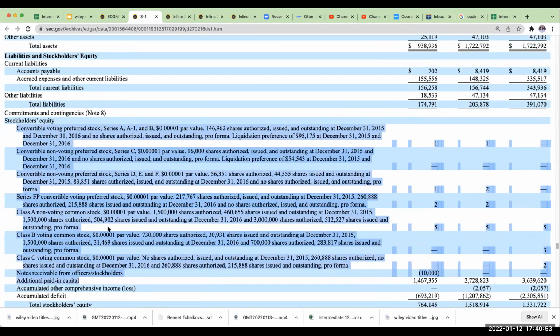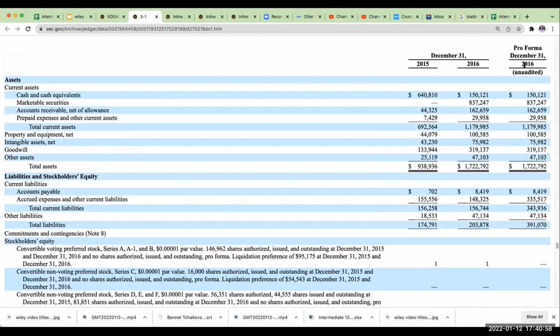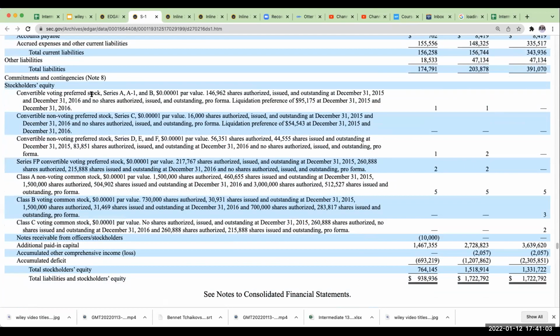But what you'll notice is that they essentially have a pro forma. What does that mean? It means once they go public, all of this is going to get wiped out, because when the company does its listing, it's just going to have 3 different share levels of common stock. That's kind of similar to Meta or Facebook, which has Class A and Class B shares.